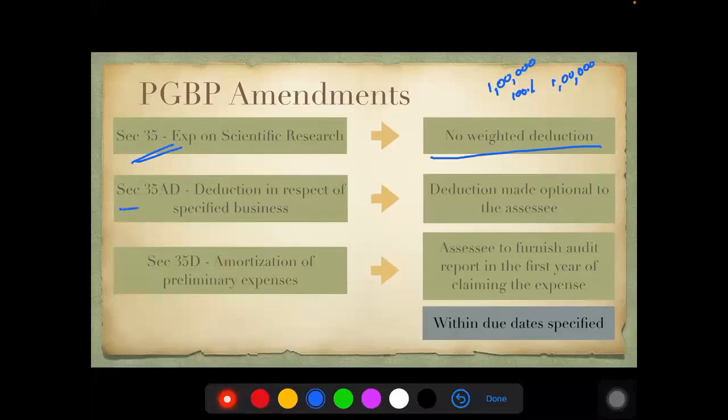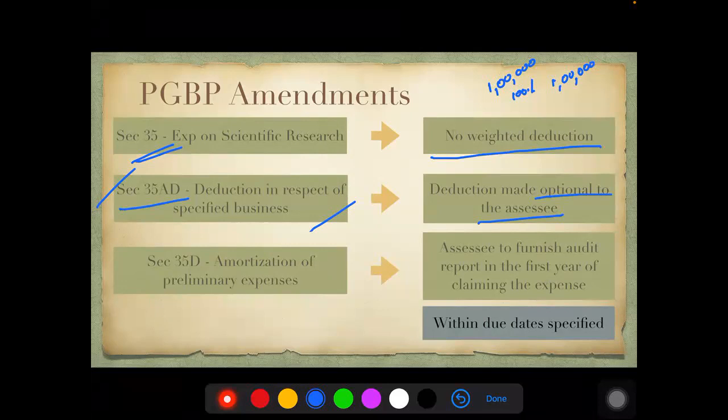The next section is 35AD, where deduction would be given for certain specified businesses. All those businesses like warehouse, cold storage, hotel, and all that belong to this category. This is now made optional to the assessee. Why is it made optional? If you recall, I started the session by saying that something like 115BAC has been introduced.